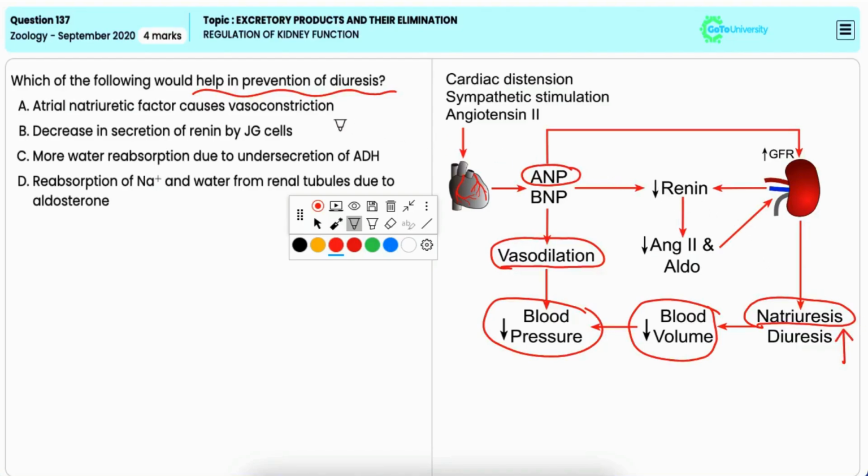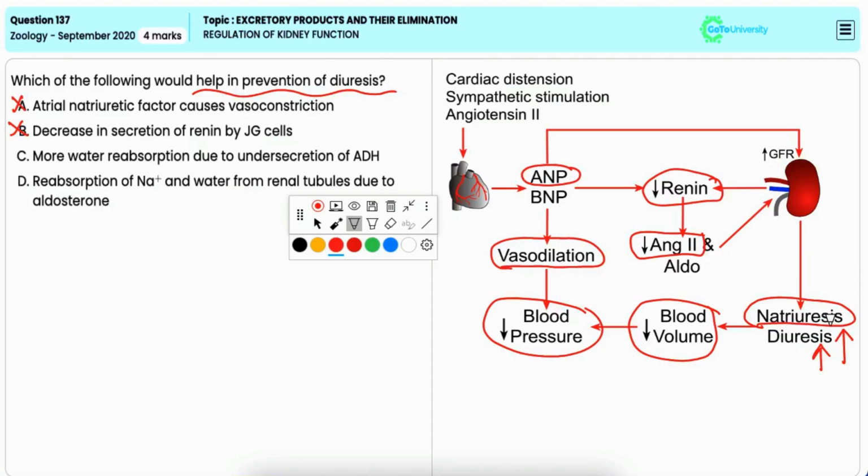Option B, decrease in secretion of renin by JG cells. It is also incorrect. A decrease in renin secretion leads to lower levels of angiotensin II, which reduces sodium and water reabsorption, and this would promote diuresis rather than preventing it.